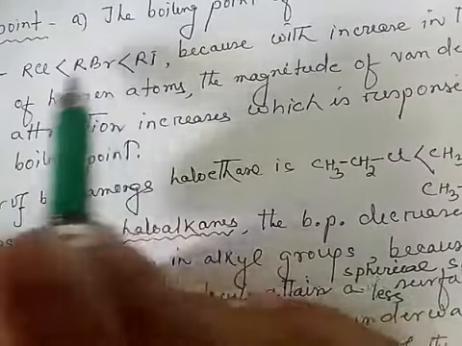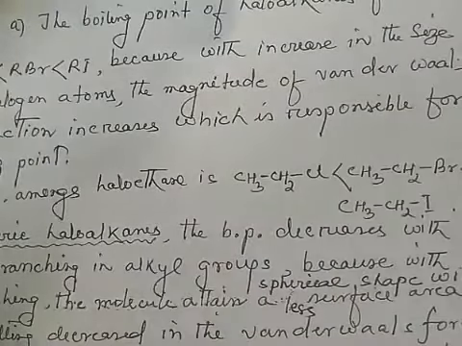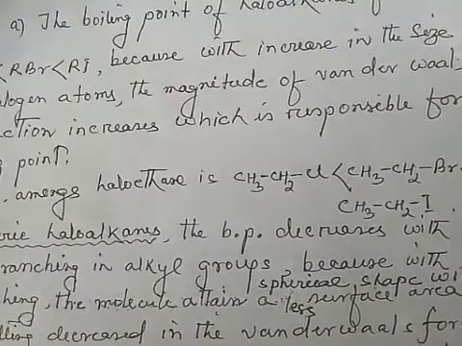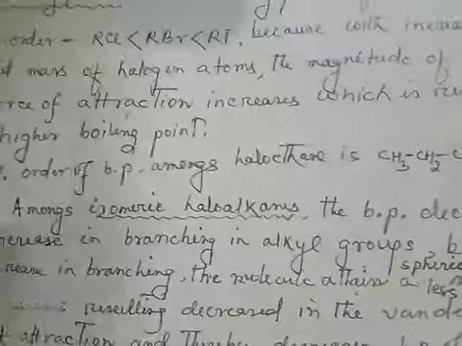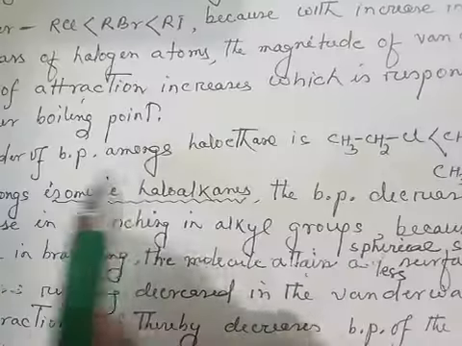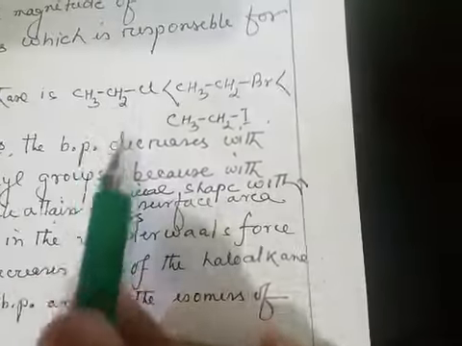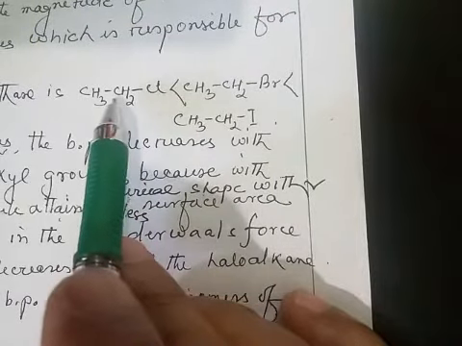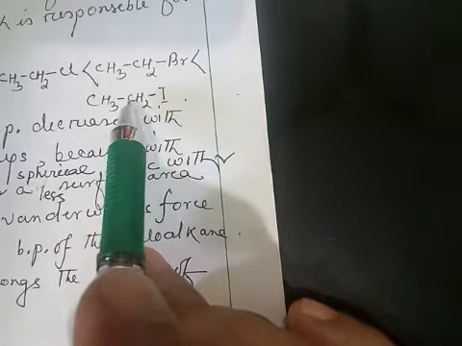Due to the increase in molecular size, the magnitude of van der Waals force also increases. That is why the boiling point also increases from chloroalkane to iodoalkane. Let me give one example here. The order of boiling point amongst haloethanes is chloroethane less than bromoethane less than iodoethane.